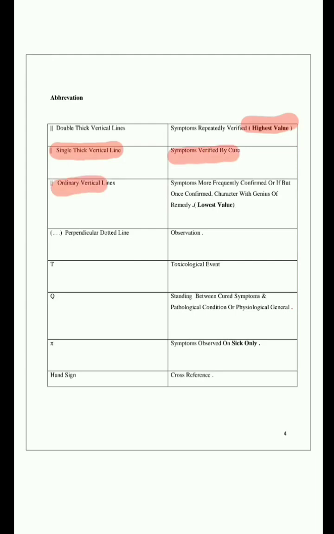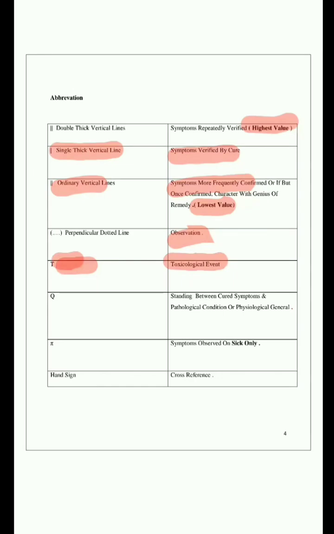Next, double ordinary vertical lines mean it can come frequently or sometimes confirmed. If it comes once, it proves the genius of the remedy, so it has the lowest value. Next is perpendicular dotted lines, just for observation. T is very important. T means toxicological event.